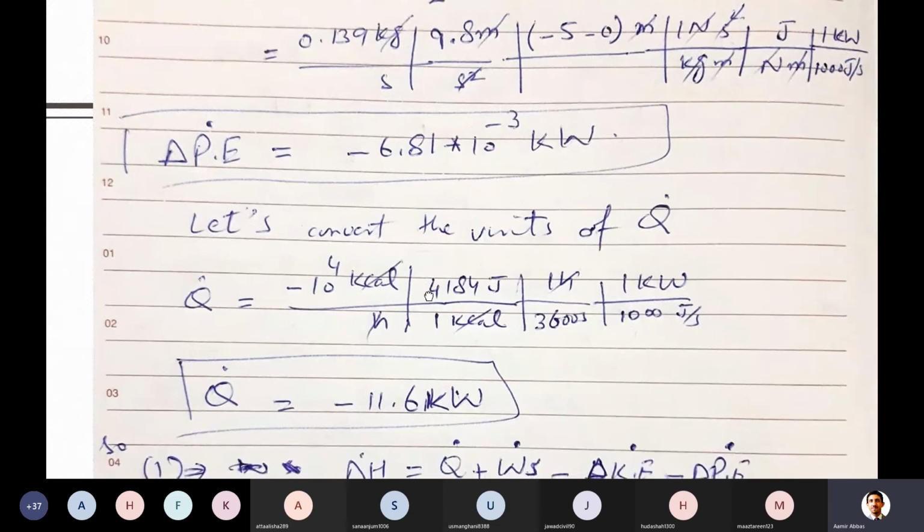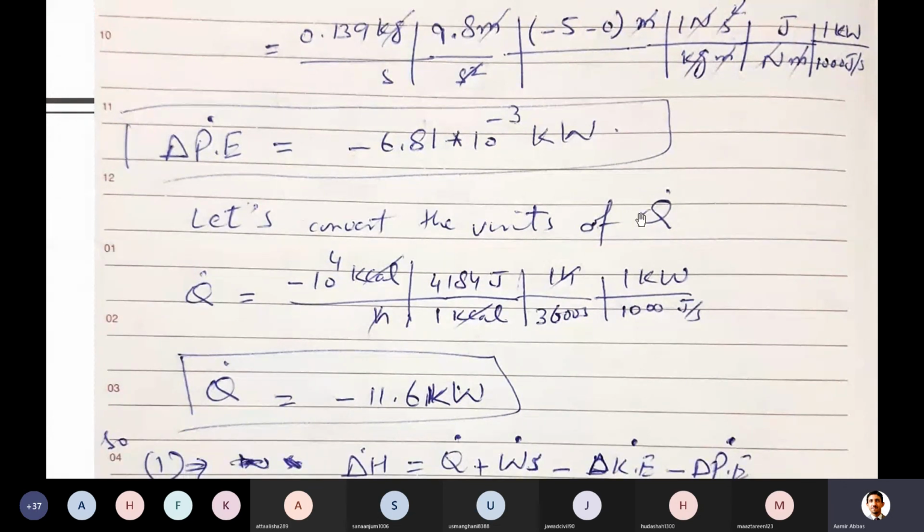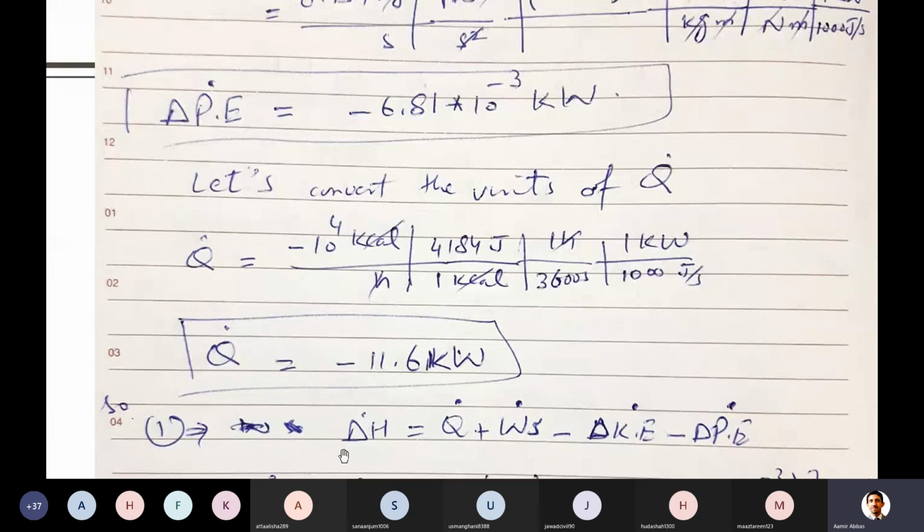So let's finally convert the unit of Q. Why am I converting? Because it was given in kilocalories per hour. Either you should have all other units in this unit system, or, because you have calculated the two other values in kilowatts, it's better to bring it to kilowatts too so that you can put the values in and solve in one step. So that's kilocalories to joule; you can use the conversion table. And finally joule per second is watt, and 1000 joule per second is 1 kilowatt.